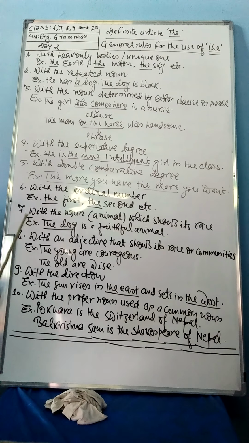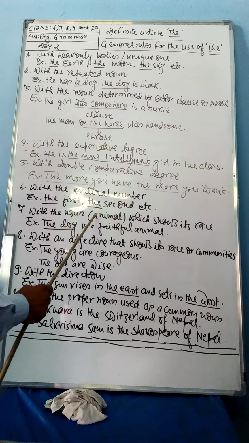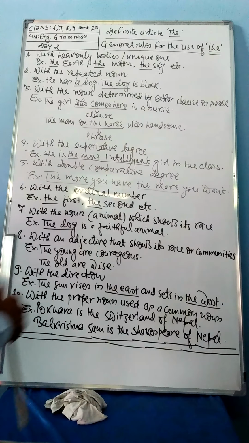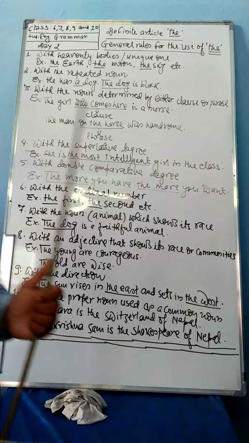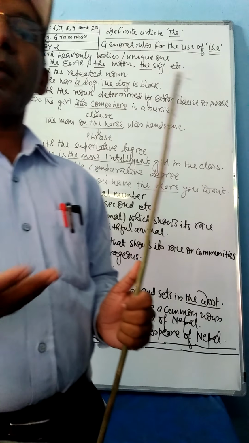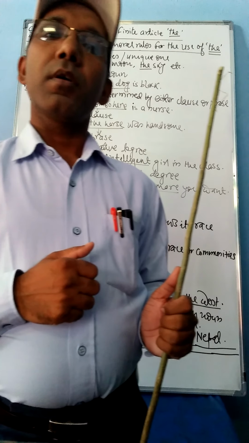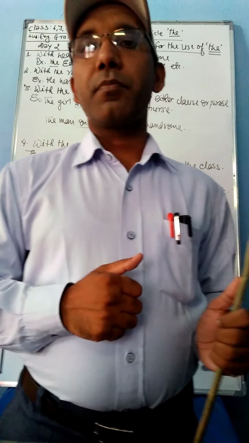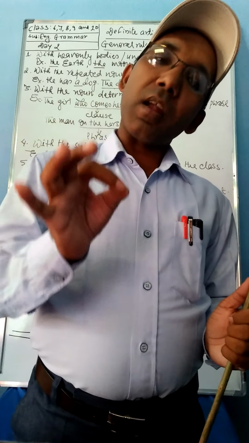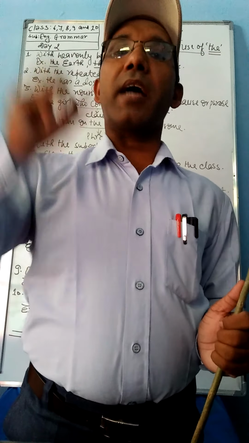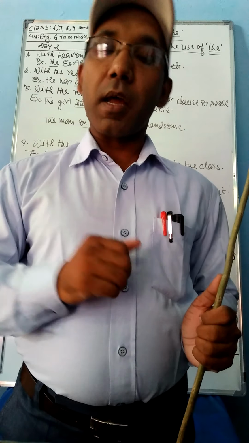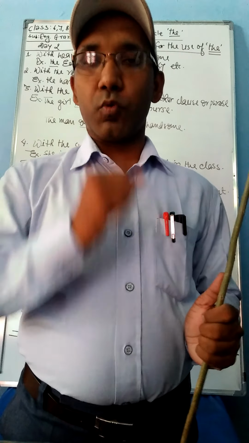And in the same way, now come on, in the 7th point, with the noun animal which shows its race. That may be animal, like birds may be, reptiles may be, people may be. When that noun shows its race as a whole, then with that noun the is used.